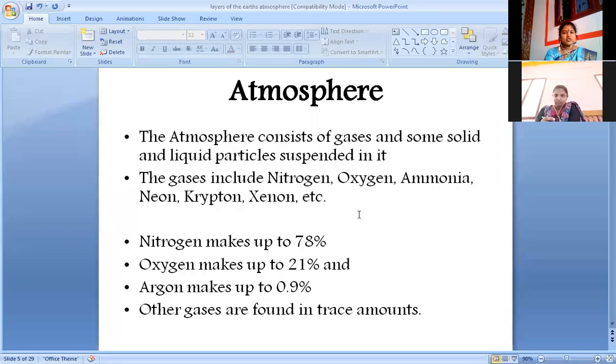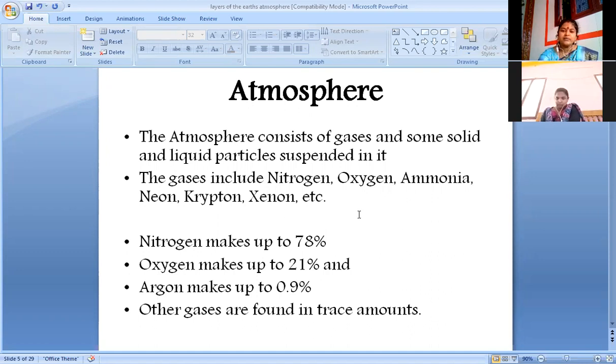The atmosphere consists of gases and some solid and liquid particles suspended in it. And what are all those gases? It includes nitrogen, oxygen, ammonia, neon, krypton, xenon, etc. Among these gases, nitrogen makes up 78%. Oxygen makes up 21% and argon makes up 0.9%. All the other gases are found in trace amounts.